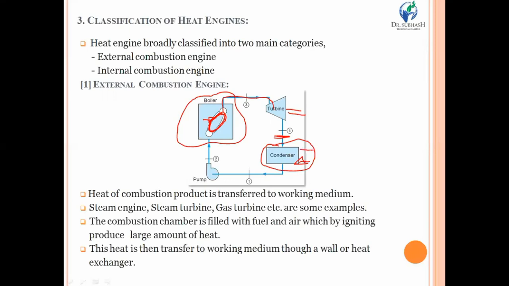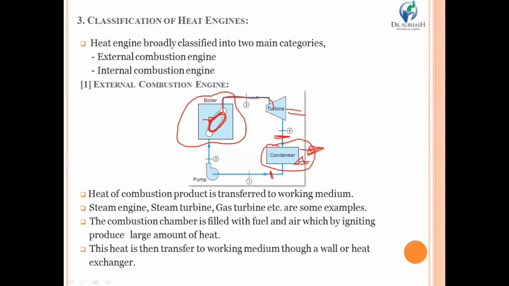At the outlet of the condenser, the water gets warm, its temperature becomes high, and it will be discharged. Now, at the outlet of the condenser, there is a liquid form of working medium, that means water, and it is required to be pumped again to enter the turbine. So this is the simple working circuit of any external combustion engine.